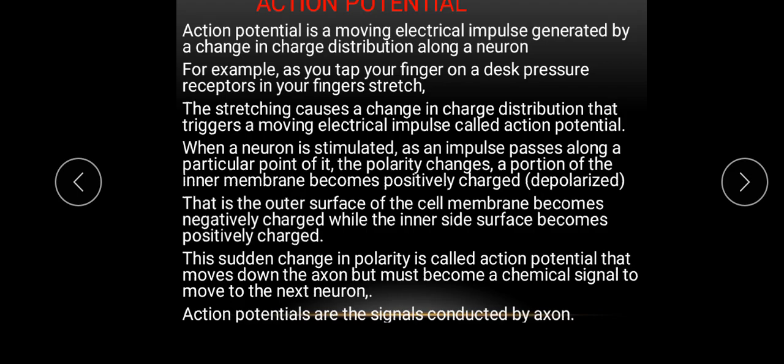Now, when a neuron is stimulated, as an impulse passes along a particular point of that neuron, the polarity changes. So when a portion of the inner membrane of that cell becomes positively charged, that portion of the neuron is said to be depolarized.